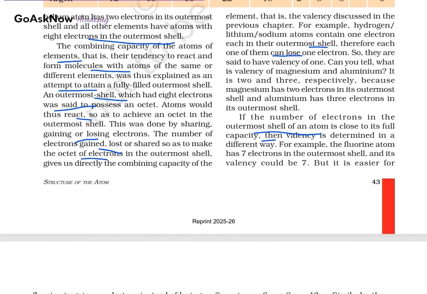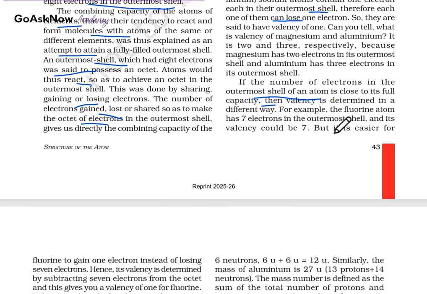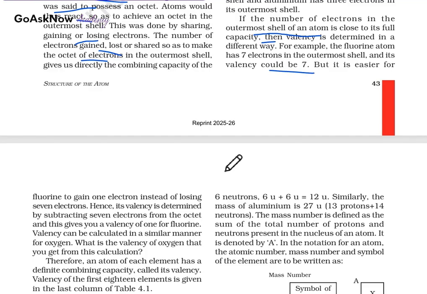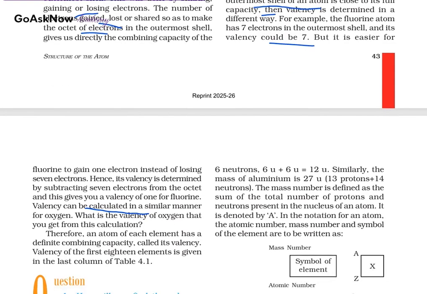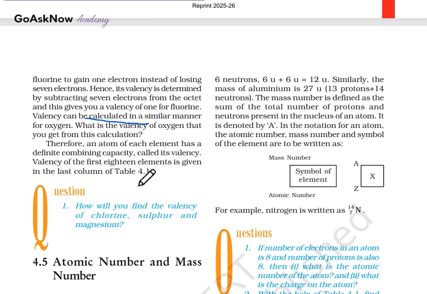For example, the fluorine atom has 7 electrons in the outermost shell, so its valency could be 7. But it is easier for fluorine to gain 1 electron instead of losing 7 electrons, because it has to complete 8. So it will gain it. Hence its valency is determined by subtracting the 7 electrons from the octet, which gives a valency of 1 for fluorine. Valency can be calculated in a similar manner for oxygen. Therefore, an atom of each element has a definite combining capacity, which is called valency. The valency of the first 18 elements is given in the last column we have studied.